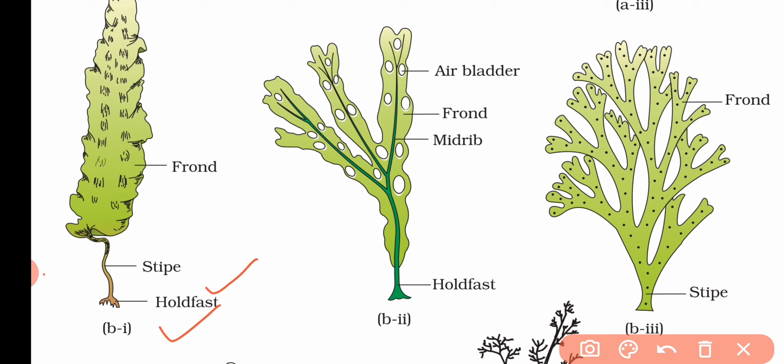In the second we have Fucus. Fucus also has a holdfast. It also has a midrib. It also has a frond and the air bladder that provides it buoyancy. In the third it is Dictyota. Dictyota has a stipe and a frond. So these types of structures are found in brown algae.